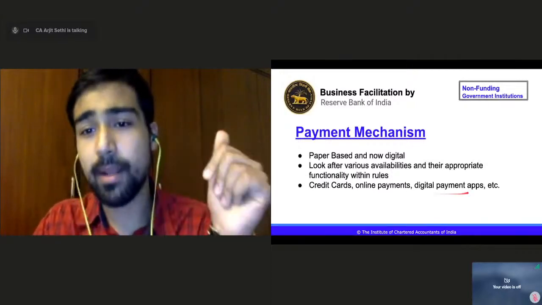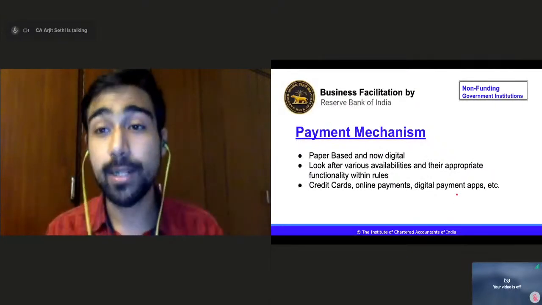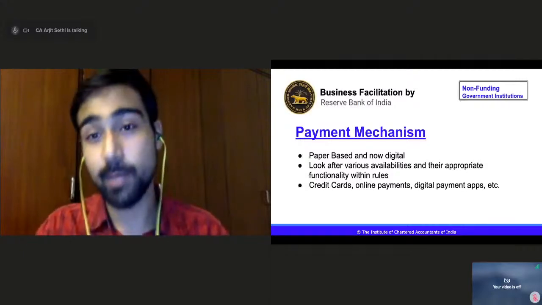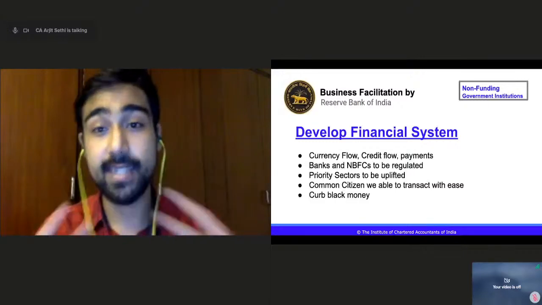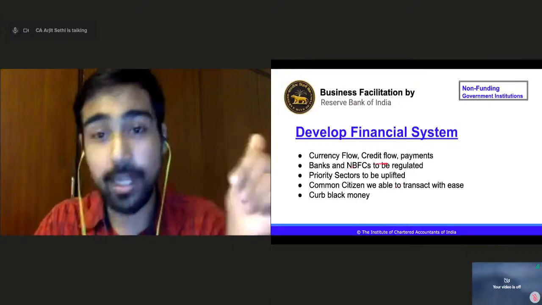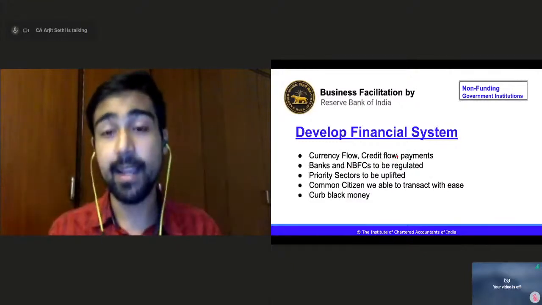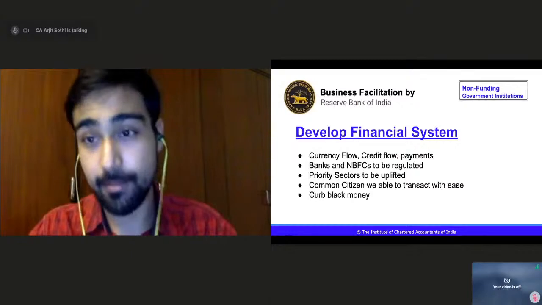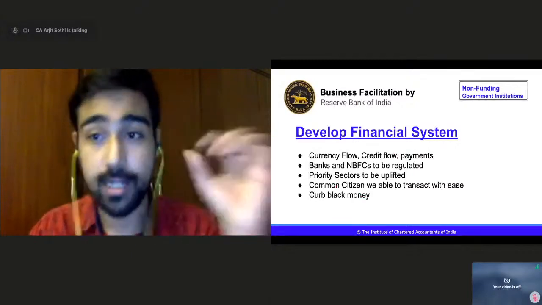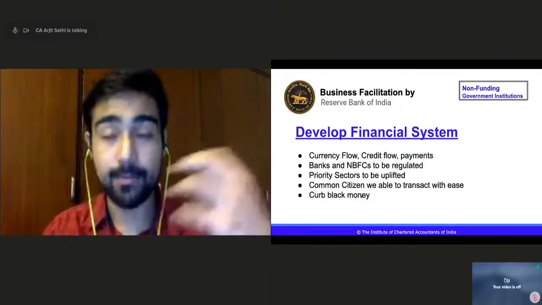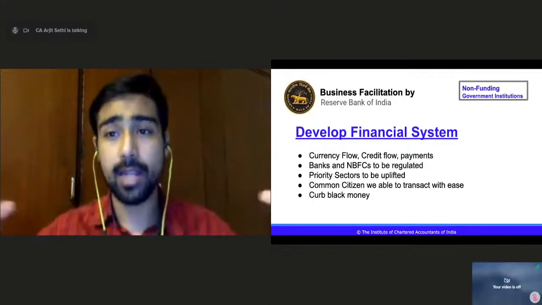Credit cards, online payments, digital payment apps. The payment mechanism regulated and promoted by RBI is actually facilitating businesses, right? Third is develop. It develops the financial system. How? Currency flow, credit flow, payments, right? Consolidate everything. It is developing a financial system, right? It is trying to curb black money, stop black money flow in the economy through digitization, through educating customers to take bills, through different organizations. It is an umbrella organization, right?